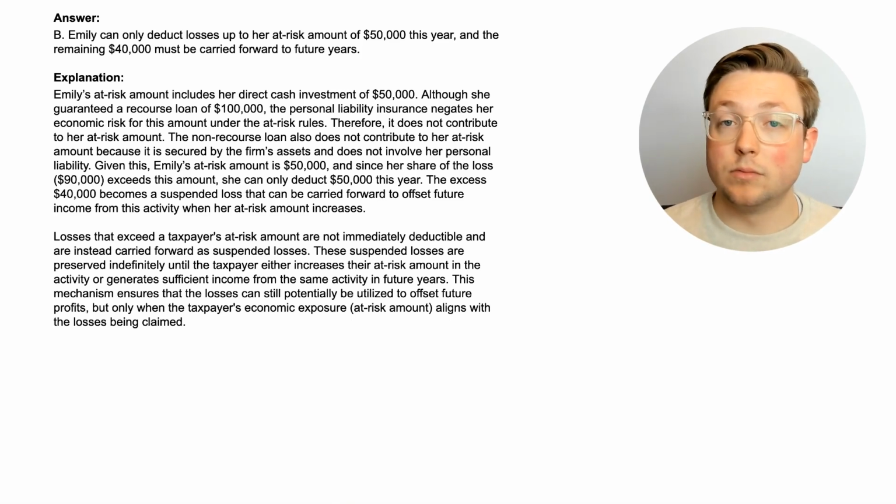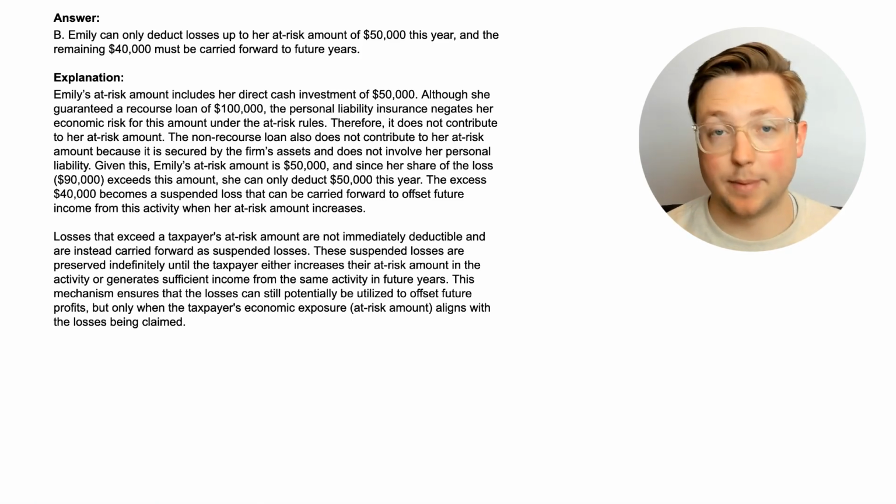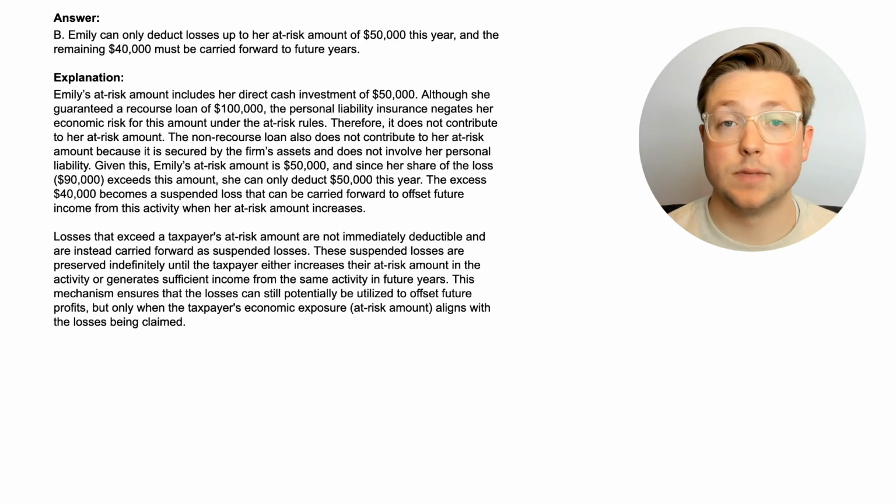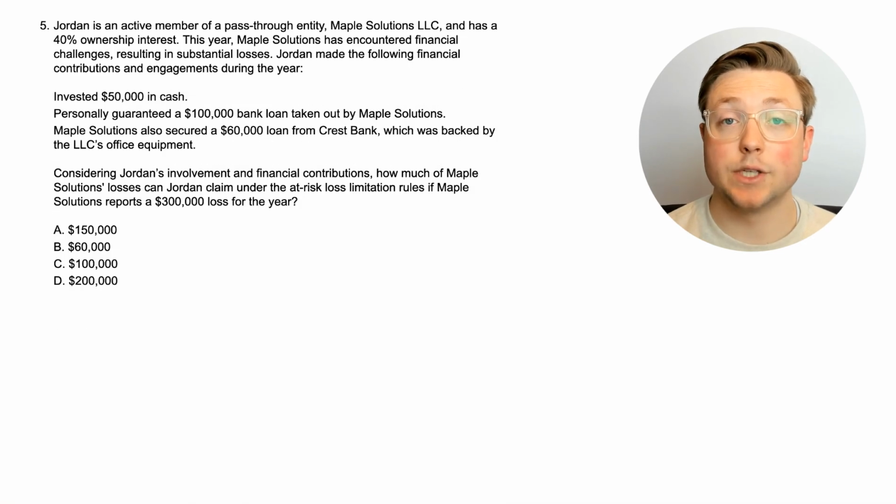Okay, so we learned a whole bunch about what goes into the at-risk calculation, but now we know that the whole reason for us learning to do that is when that person has a loss from their company that is given to them because it's a pass-through entity, they can only deduct up to that at-risk amount of the loss, and the rest is suspended until it can be used in future years. All right, let's go ahead and go to the next question. All right, here is question 5.